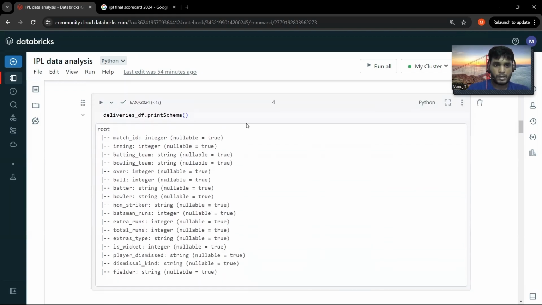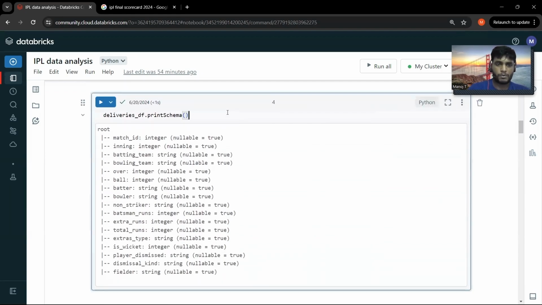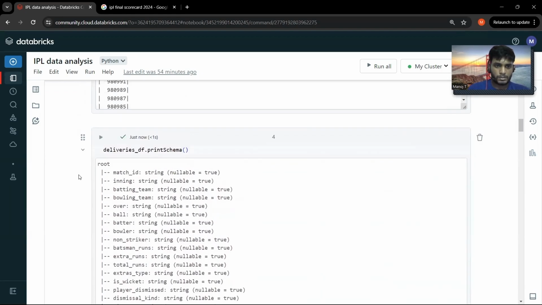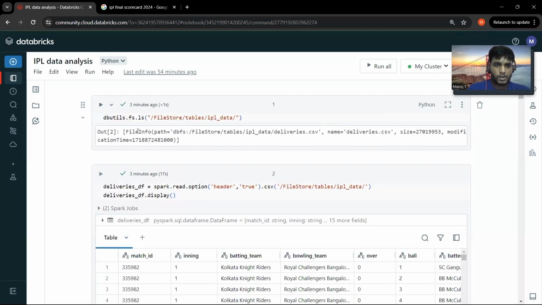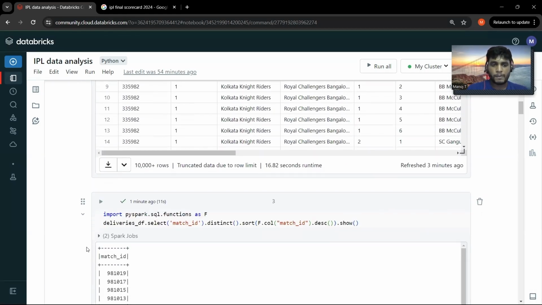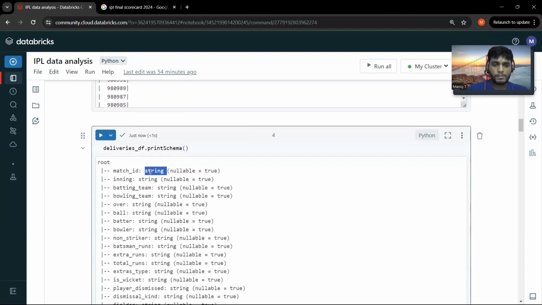Well, before that, let's try to print the schema of it. So here lies the answer. If you see here on line 1, we have read the CSV file without mentioning the schema of it. Since we have not mentioned the schema, it has assumed that every column is a string.